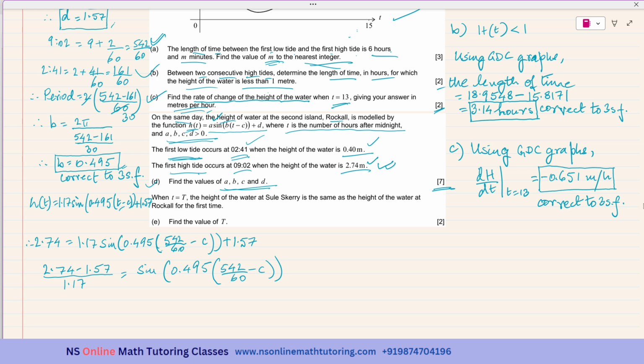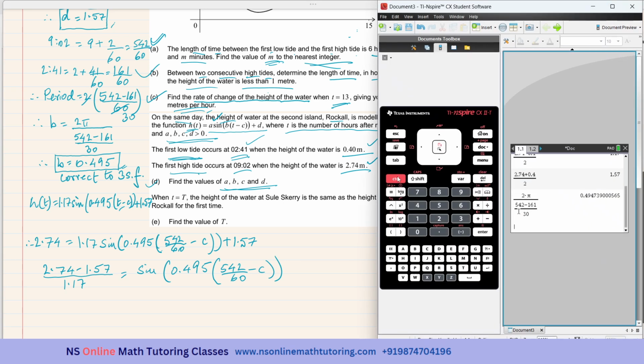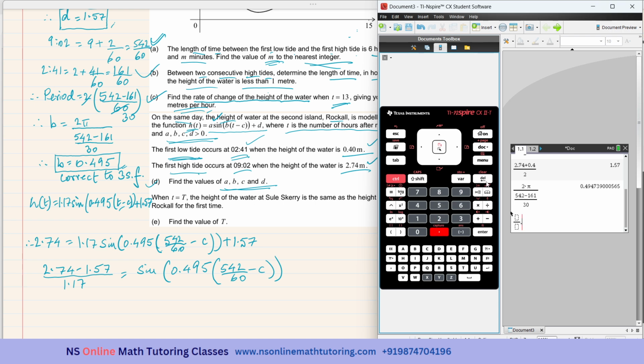Okay, so 2.74 minus 1.57 divided by 1.17. Enter.